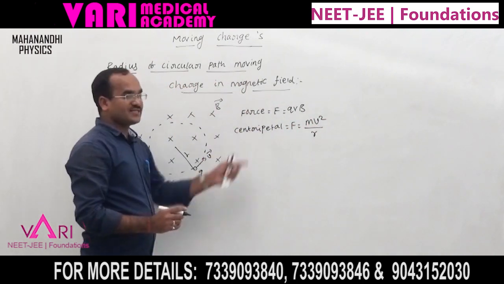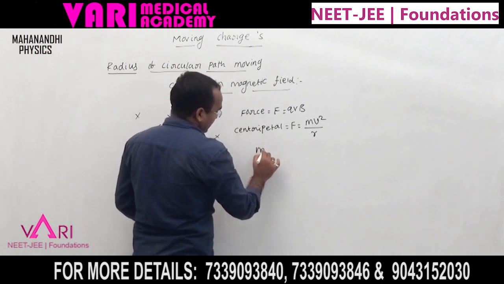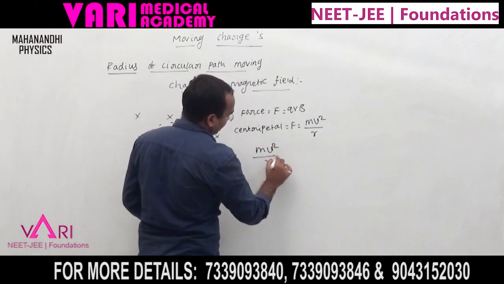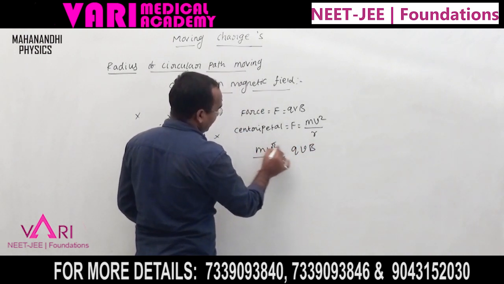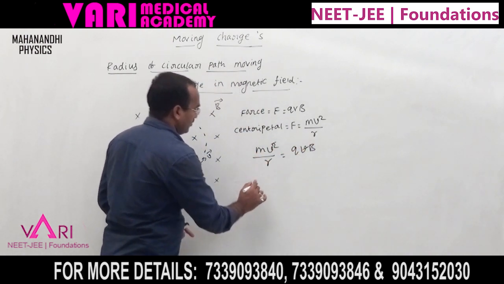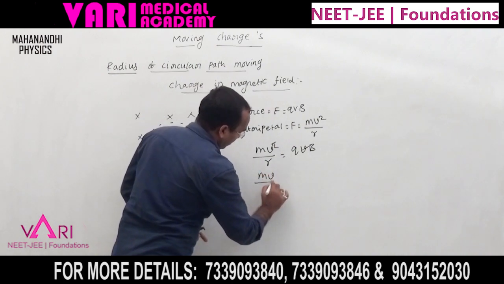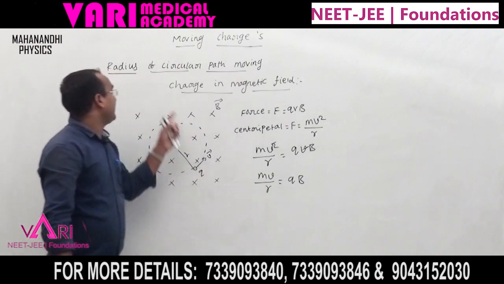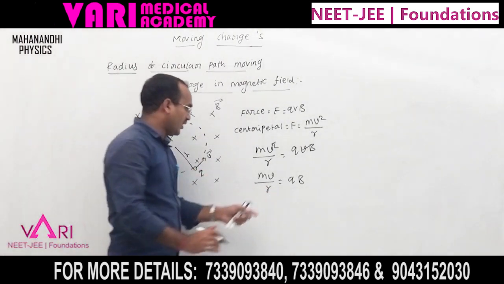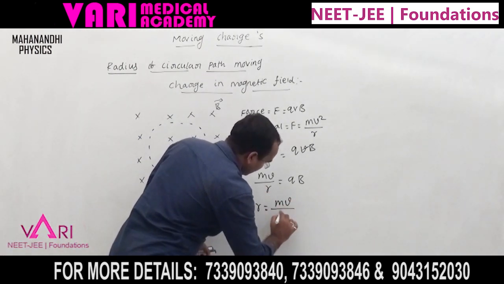Both forces are equal, so mv square by r equals qvb. One v cancels, leaving mv by r equals qB. But I need the radius r, so r equals mv by qB.